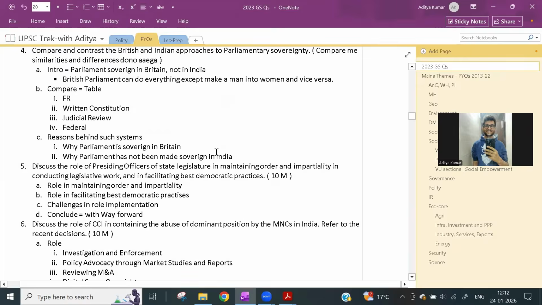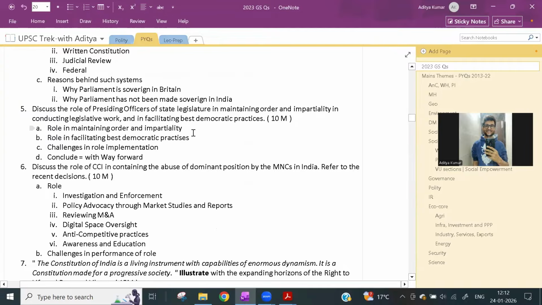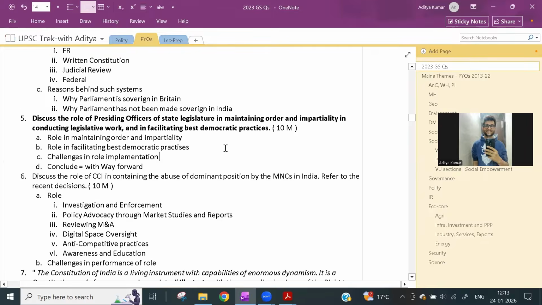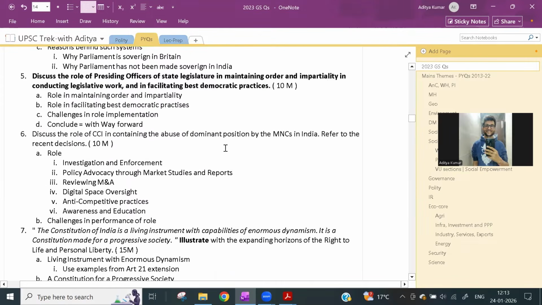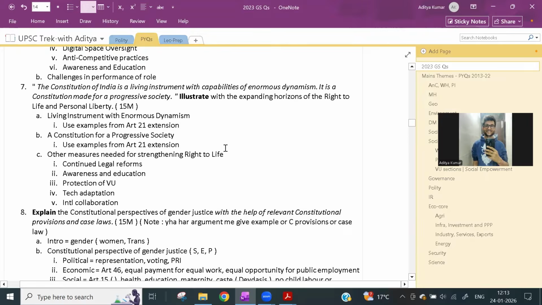So this is Judicial Independence, NASA Act, right? This is urban local body, parliamentary sovereignty, presiding officers. Yes, this one question: discuss the role of presiding officers of the state legislature in maintaining order and impartiality in conducting legislative work and in facilitating the best democratic practices. This question can even be discussed in the parliament chapter, but it is also important from the federalism point of view, the state legislatures, right?